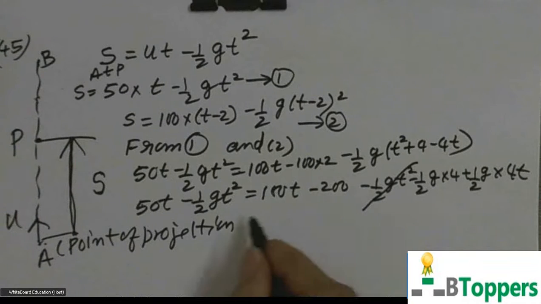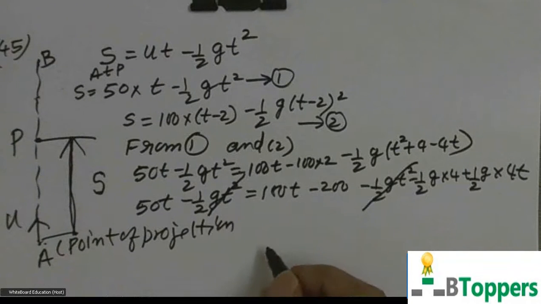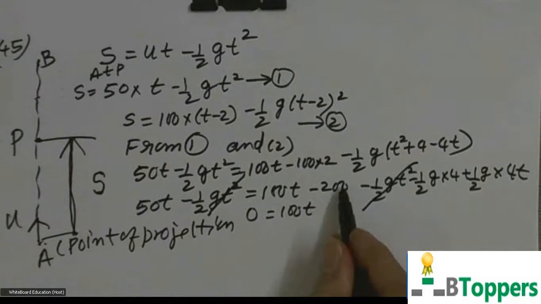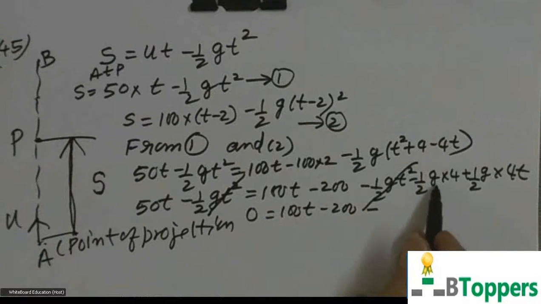So minus half gT square gets cancelled on both the sides. You can carry all the terms to one side of the equation, otherwise 0 equal to 100T minus 200 minus half g into 4. g you can take as 10 meters per second square. Substitute g as 10 here.